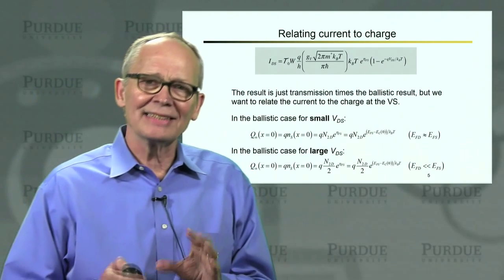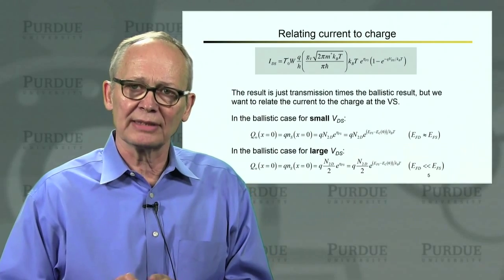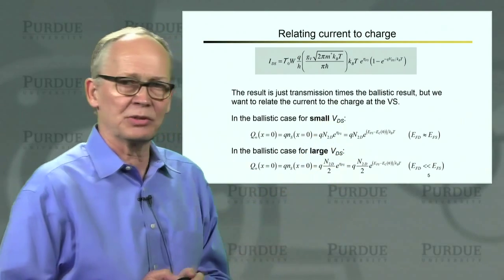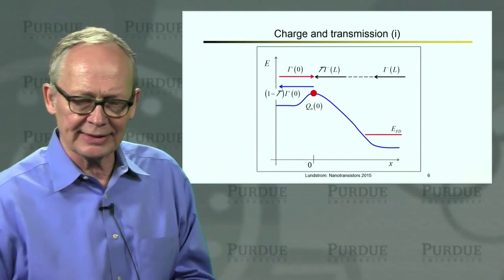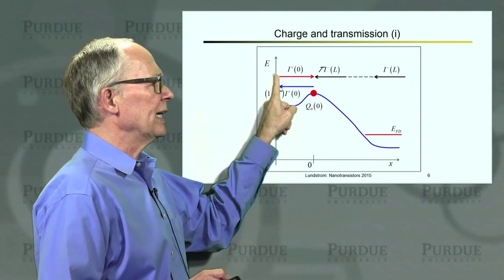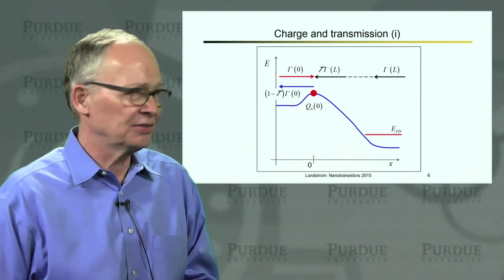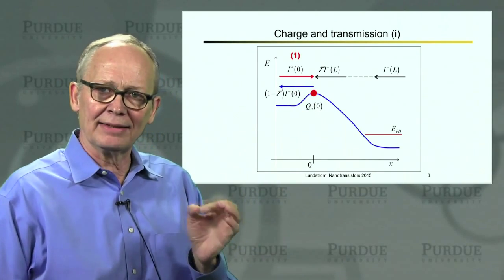Okay, so while things are a little more involved now when there is scattering, we just have to do this calculation, valid from the small to the large VDS regime, a little more carefully. So to do that, let's look at the fluxes again. We inject the flux from the source to the top of the barrier. That's the I plus of 0. That's the first component of the flux at the virtual source.